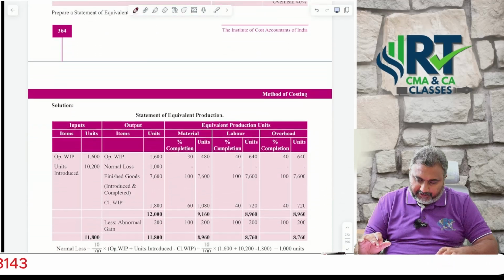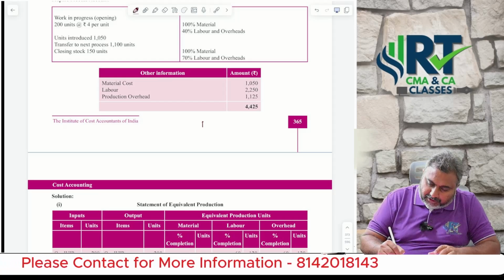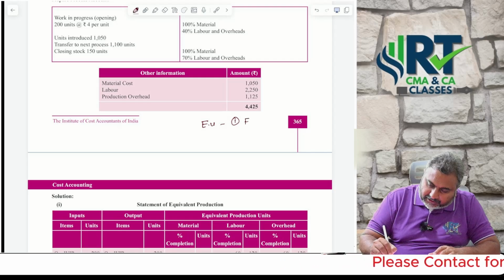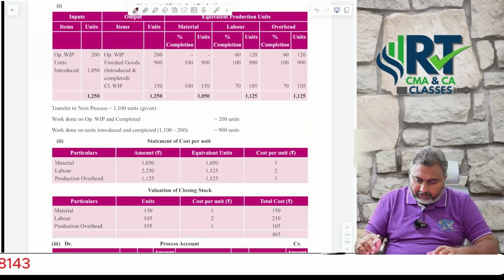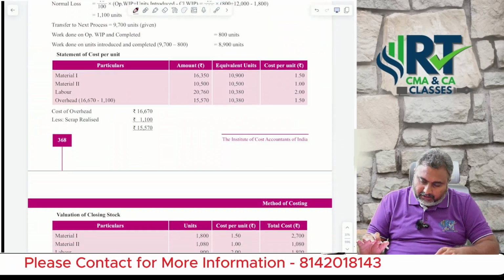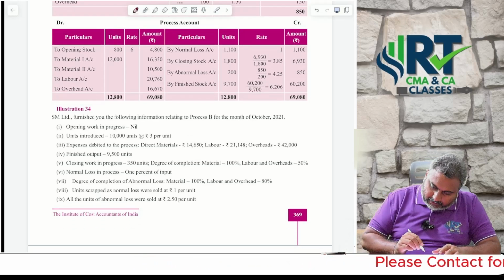Illustration number 30. And do one question from the equivalent units point of view, at least one question under first in first out and weighted average method. Do at least one question from those two methods, and compulsorily do this question. That is what I am indicating to you.